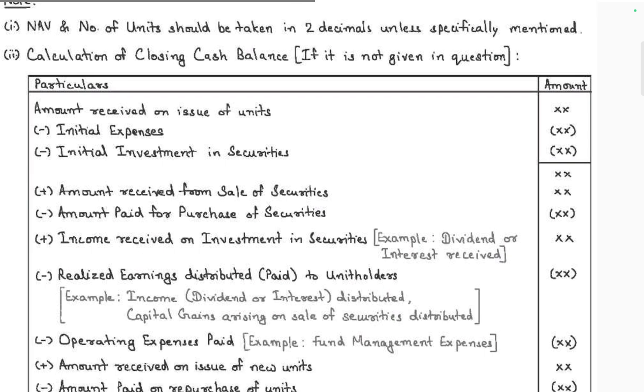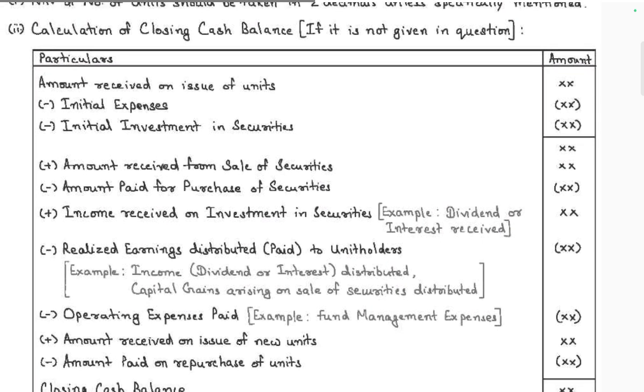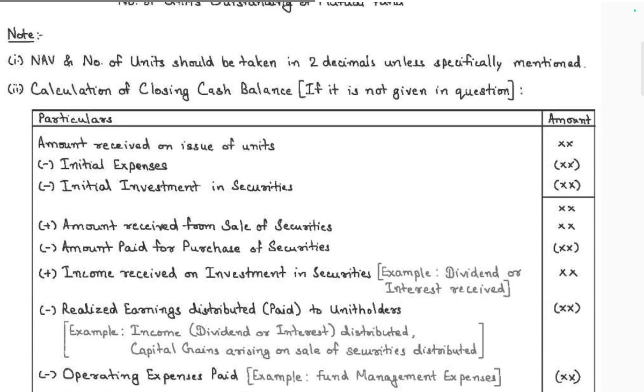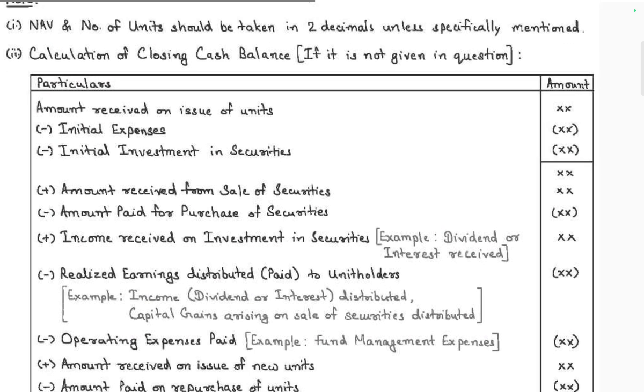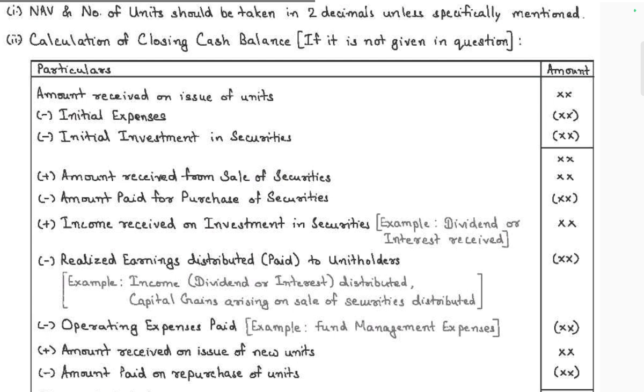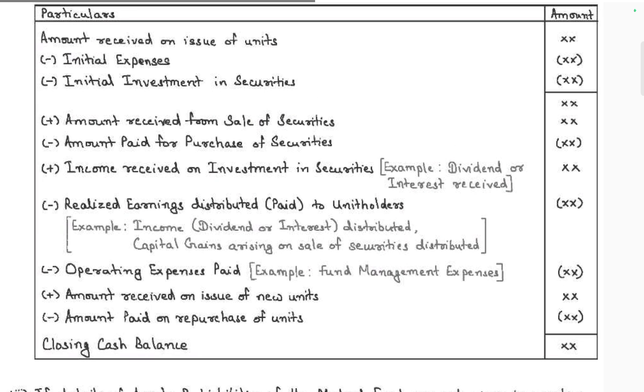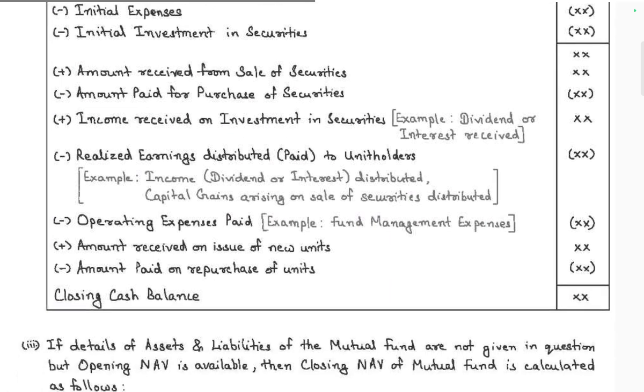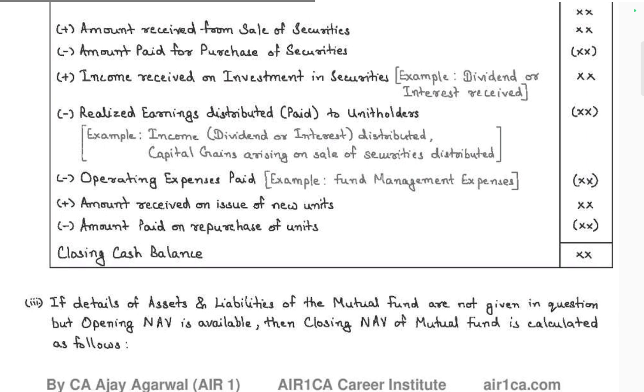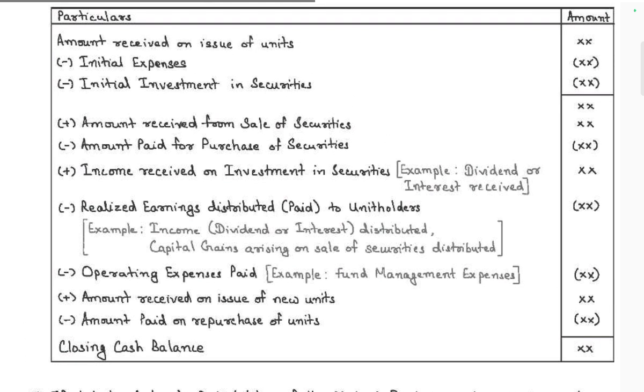Calculation of closing cash balance. If closing cash balance is not given, you can calculate it: amount received on unit issue, minus initial expenses, minus initial investment in securities. Amount received from sale of securities, add; minus payment for purchase of securities. Income received from investment, add. Realized expenses, earnings distributed, dividend distributed, capital gains, deduct them, then operating expenses paid, deduct. Amount received on issue, add; amount paid on repurchase, deduct. That gives the closing cash balance, plus and minus, that's all.